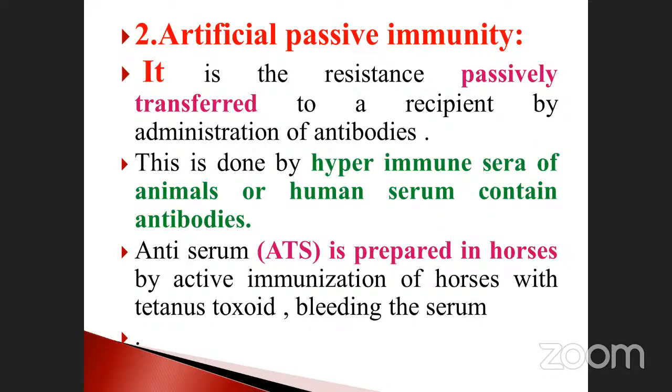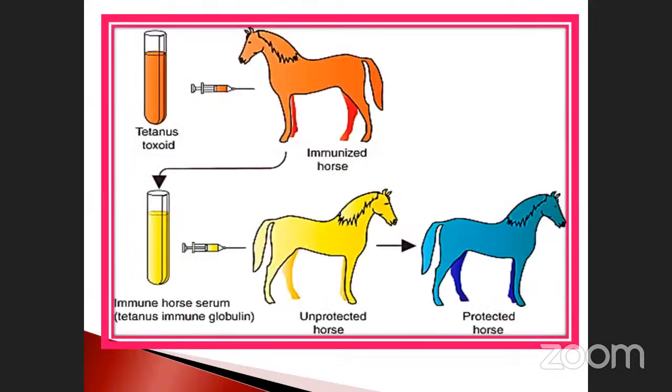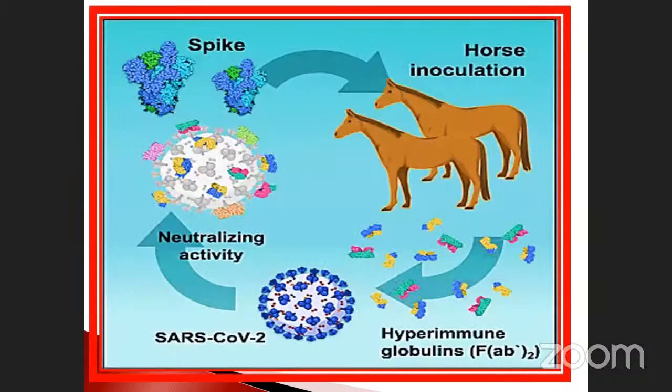Artificial passive immunity is another type of immunity, passively transferred to the recipient by the administration of antibodies. This is hyperimmune serum obtained from animals or other mammals. For example, anti-rabies, diphtheria, and tetanus serum are isolated from the horse. Not only the horse, also chimpanzee, monkey, mammals particularly, because we are all mammals. That's why.